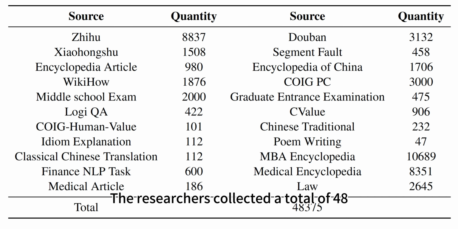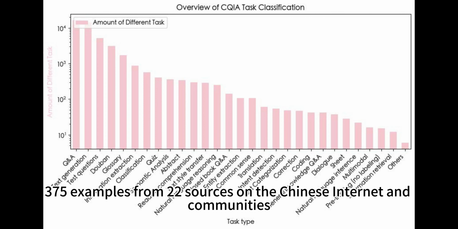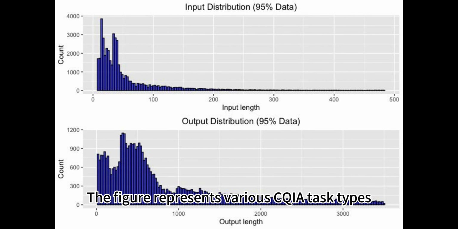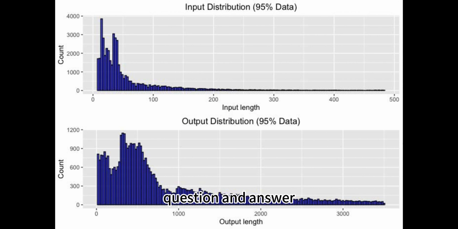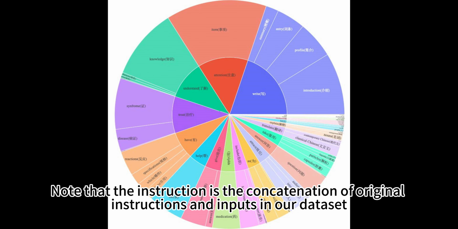The researchers collected a total of 375 examples from 22 sources on the Chinese internet and communities, covering fields ranging from general knowledge to STEM to humanities. The figure represents various CQIA task types, including information extraction, question and answer, code generation, etc., and the length distribution of instructions and responses. Note that the instruction is the concatenation of original instructions and inputs in our dataset.